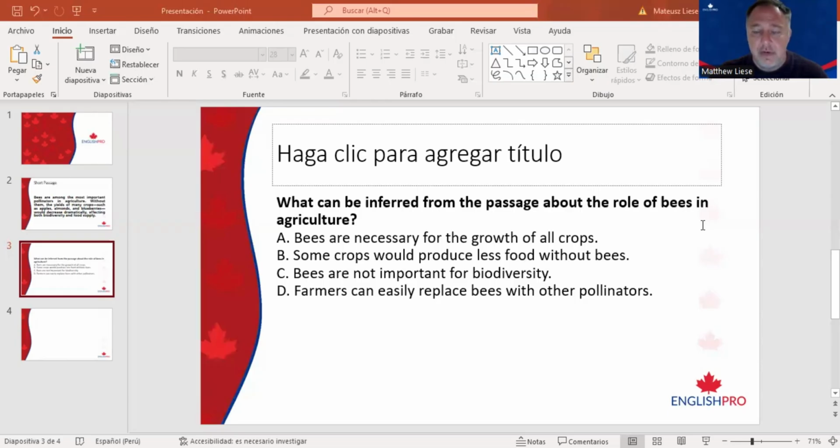So please remember, everyone, number one, look for extreme language. When something's too extreme, impossible, it won't be correct. And C, bees are not important. Bees are very important here, so that can't be right. And farmers are probably mentioned, but nonetheless, that they can easily replace bees was not mentioned at all. So there we go. The answer would be B in this case. So these are the things you have to be very conscious about.